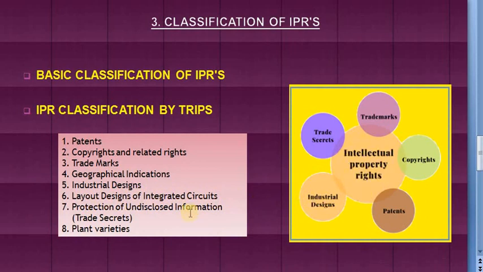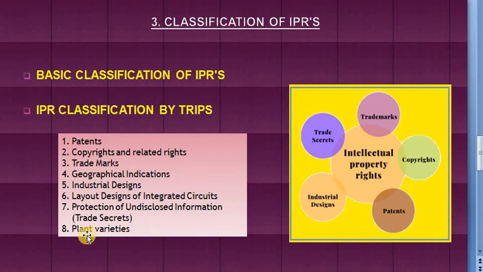Next is protection of undisclosed information, which is also called trade secrets. So these are given to protect the formula or codes or the process of a business body. So why are they given? Because the undisclosed information and knowledge is protected because it provides a company its commercial advantage. The very popular example is the formula of a Coca-Cola soft drink.